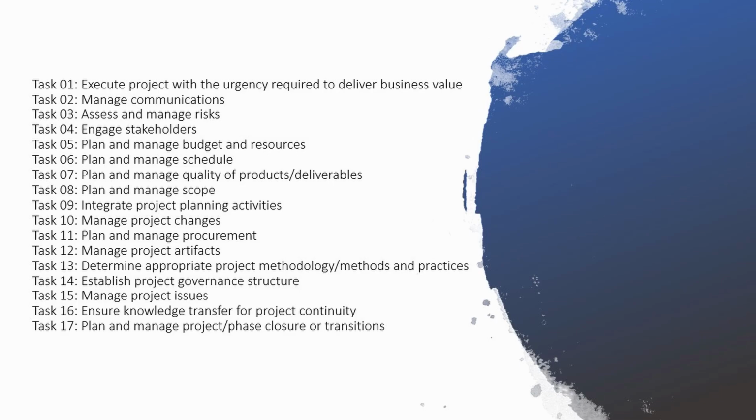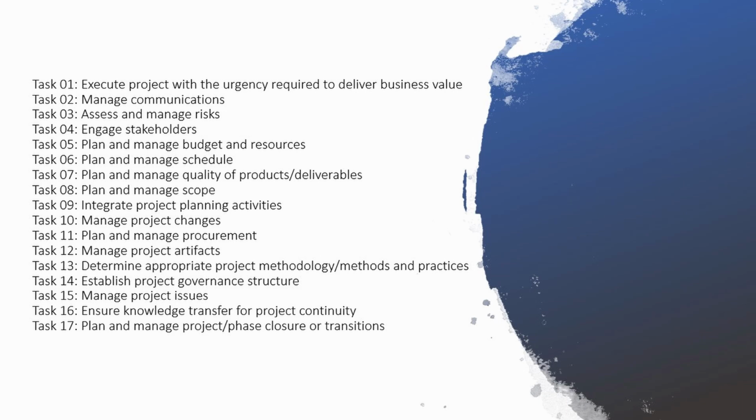To start off, let's discuss the tasks in summary. Task number 1, execute project with the urgency required to deliver business value. Task number 2, manage communications. Task number 3, assess and manage risk. Task number 4, engage stakeholders. Task number 5, plan and manage budget and resources. Task number 6, plan and manage schedule.